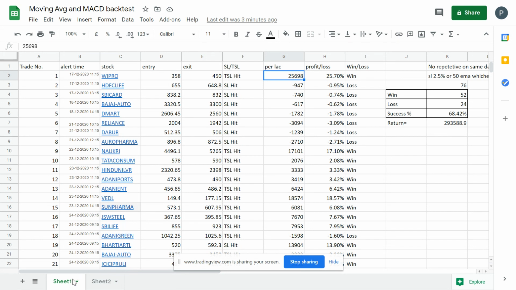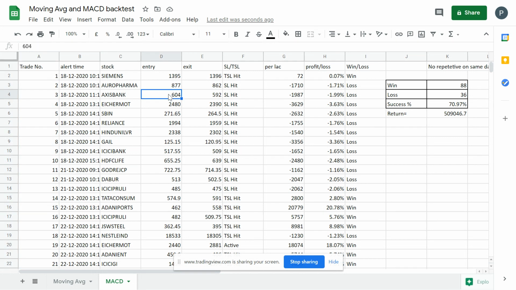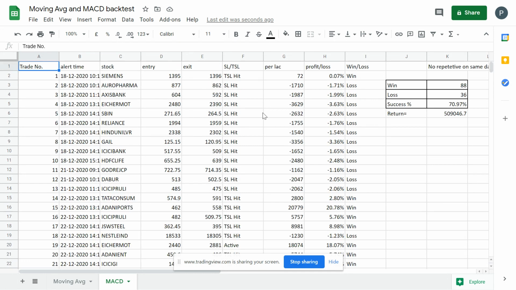Let me change to the next one. This is moving average, and the second one is MACD. MACD has actually given a lot more trades than I imagined. Let me move to the end. You can see there are 124 trades, and out of 124, it has given 88 successful trades and 36 failed trades. So it came around 71%.